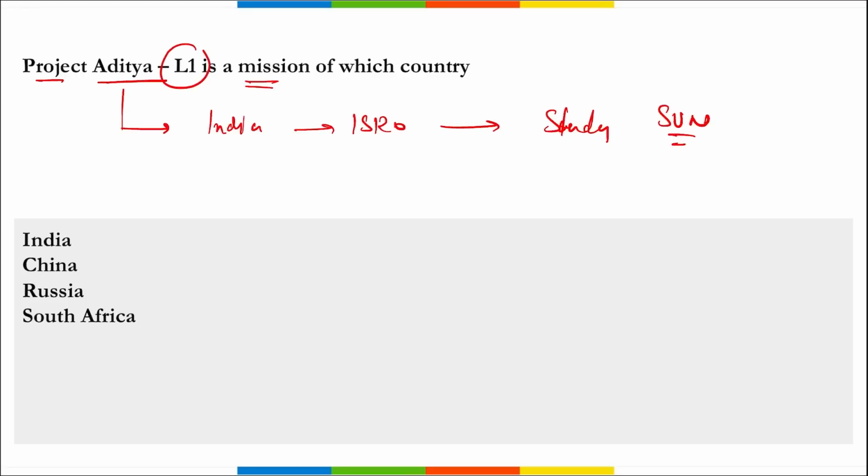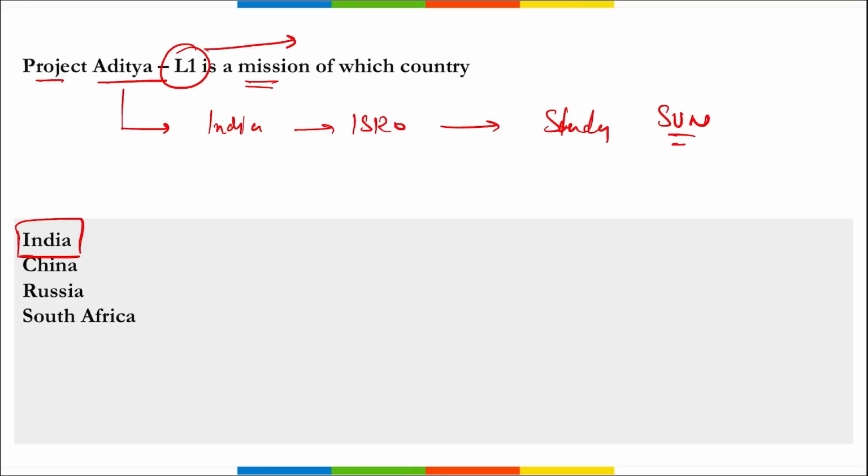And here L1 stands for Lagrange point. This is a point in space where this particular Aditya 1 spacecraft or satellite will be placed so that it can do research on our sun, right? So it is India, correct?